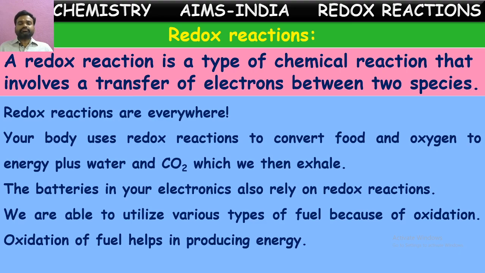We take food and we breathe in oxygen, and these two undergo chemical reactions where oxidation or reduction occurs. By this process, energy, water and carbon dioxide are evolved from the food. So this is happening in our human body also.